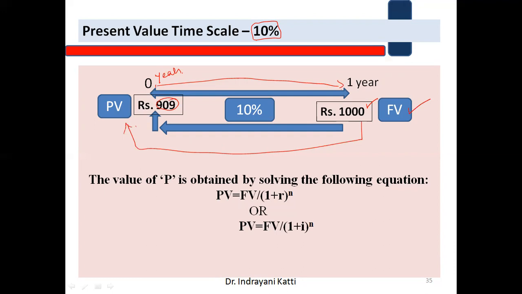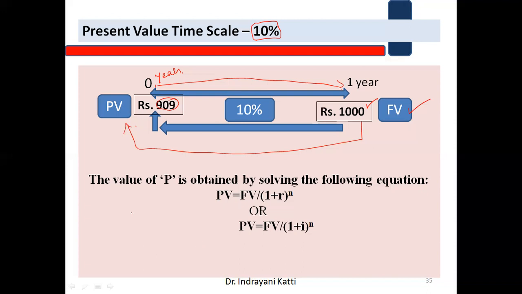The amount after 1 year is 1000 rupees. If you want to get it after the passage of 1 year, what is the present value? Right now, how much should I invest? The value of P is obtained by the same process.